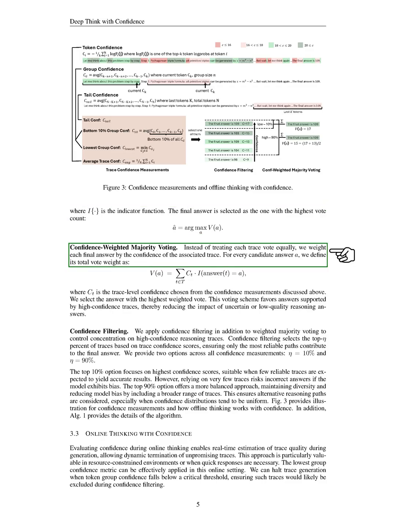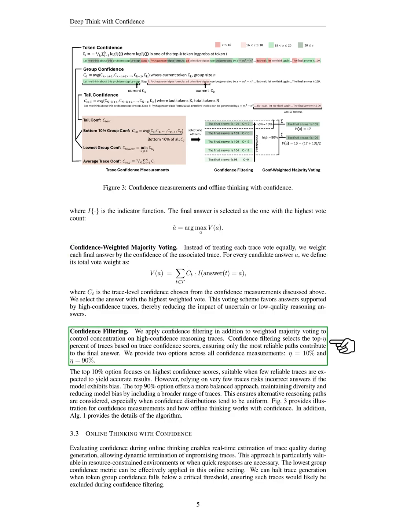In confidence-weighted majority voting, we adjust this approach by weighting each final answer according to the confidence of its associated trace. We calculate the total vote weight for each candidate answer and select the one with the highest weight, favoring answers backed by high confidence traces.